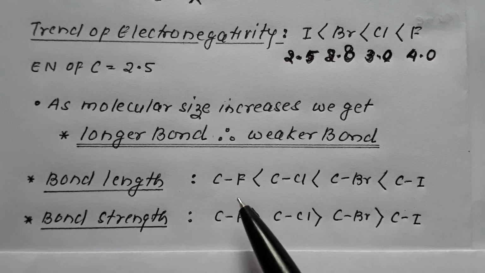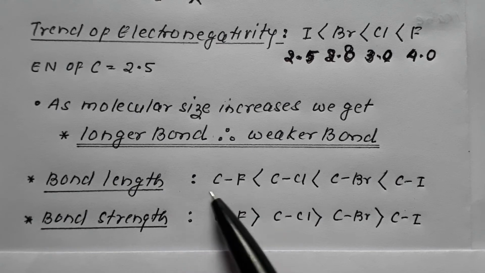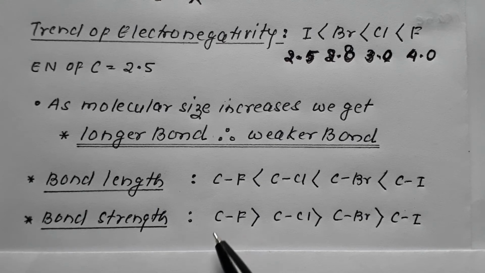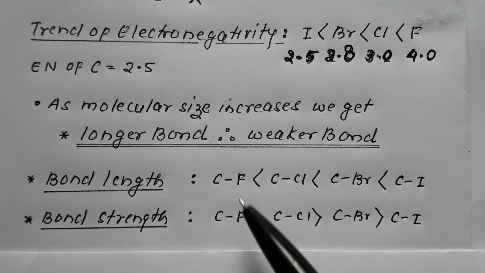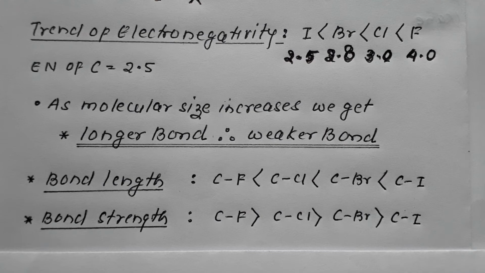The smaller the length of the bond, the greater the strength. Since the C-F bond is least in length, it would be strongest in strength. So the C-F bond is the strongest bond, the C-Cl bond is comparatively less, the C-Br bond is still less, and the C-I bond is the weakest among the four. So bond length is least, therefore bond strength is highest; bond length is highest, therefore bond strength is least.